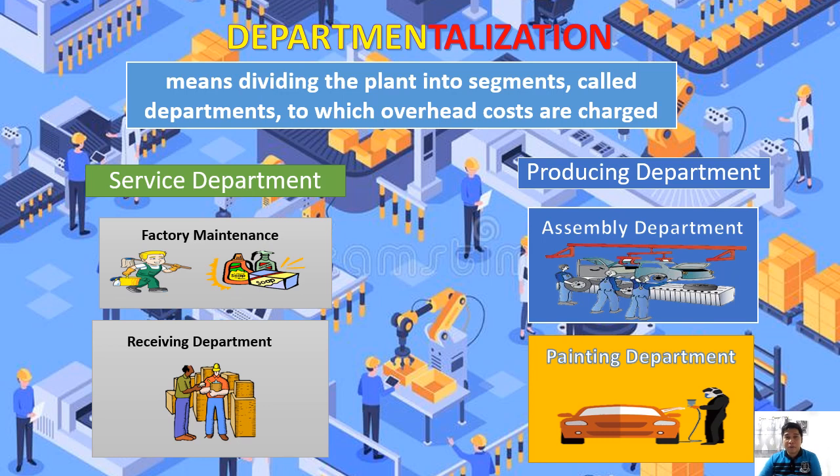Okay? So the concept of departmentalization is also to zero out all the service departments because at the end of the day, the product cost per unit is computed on the producing department. So ang mga service cost po or yung cost na na-incur natin sa service department, eventually, it must be transferred to the producing department.